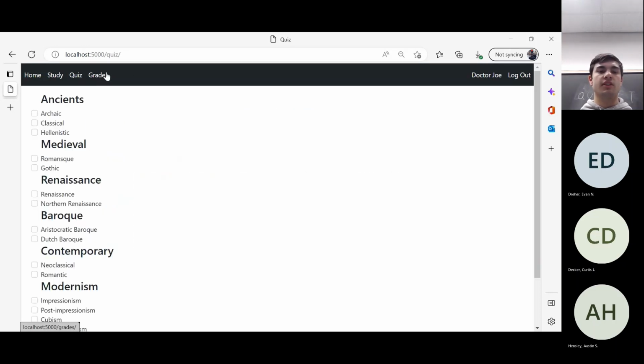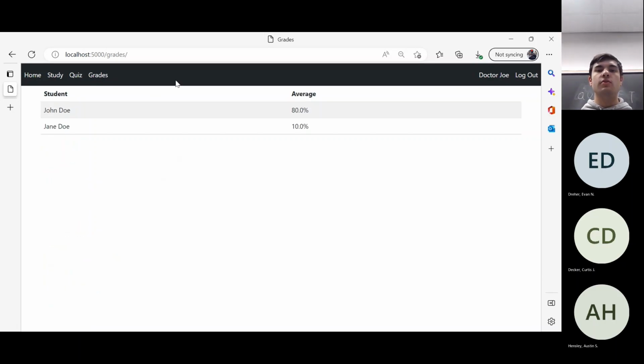The main difference is the grades page. Teachers can view all their students' average grades. They can't view an individual quiz, but they can view the averages. Teachers also, when they take a quiz, their own grades will appear here.